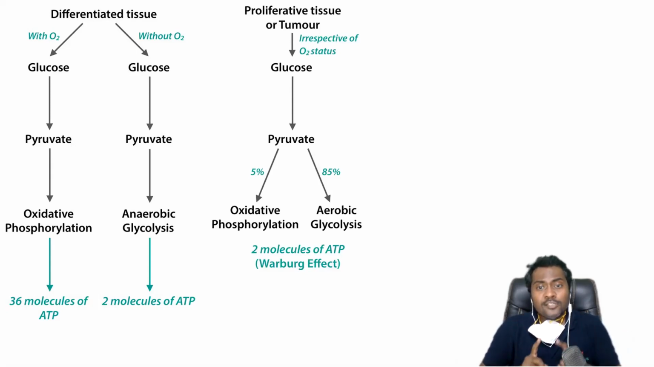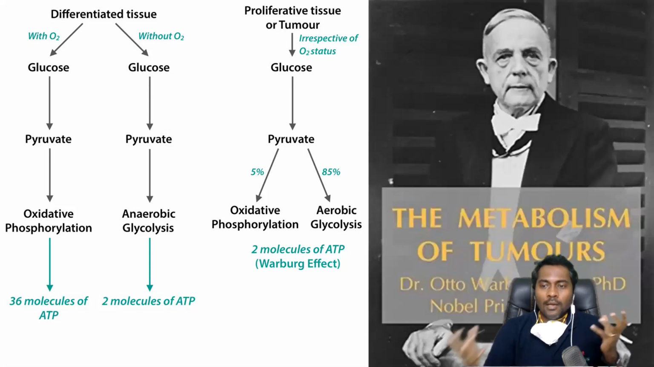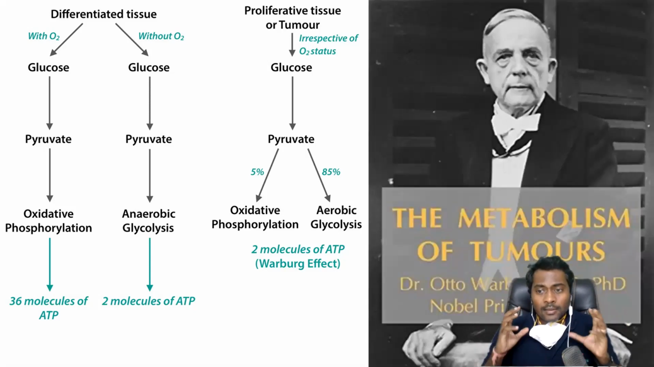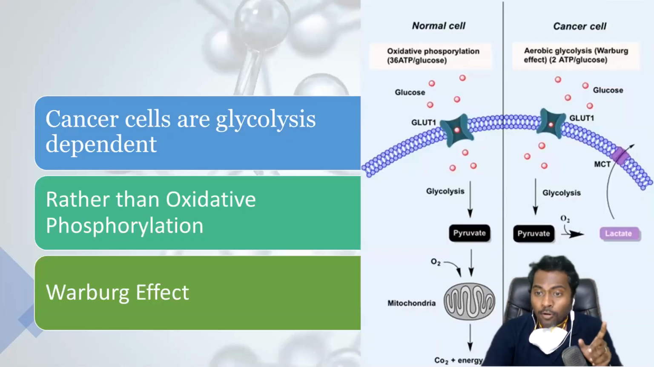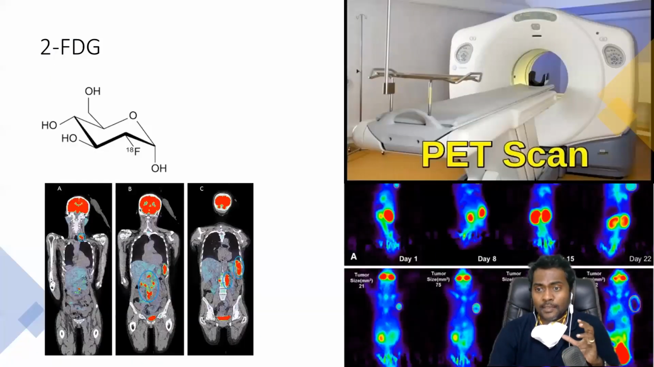So irrespective of the oxygen status, most of the cancer cells prefer aerobic glycolysis, which means the cancer cells are glycolysis dependent rather than oxidative phosphorylation. This effect was found by Otto Warburg, for which he got the Nobel Prize. And I repeat, the cancer cells are glycolysis dependent rather than oxidative phosphorylation. This was the Warburg effect. The Warburg effect was one of the bases for the invention of the PET scan.